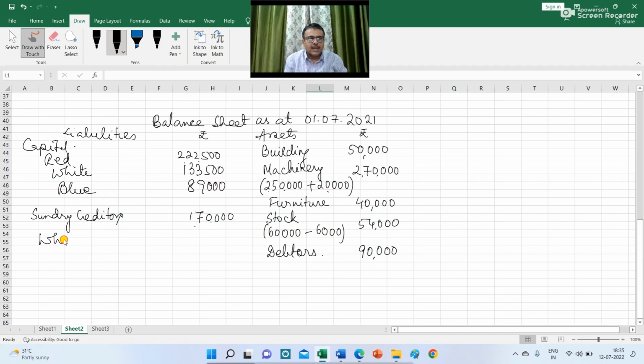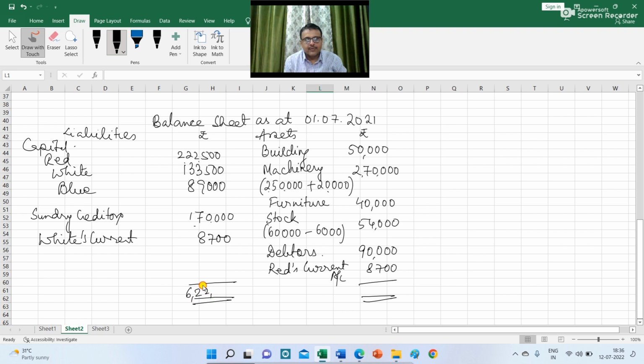White's current account is 8,700 and the red's current account is 8,700, which is a debit balance. So the total of the asset and liability side is 6,23,700.